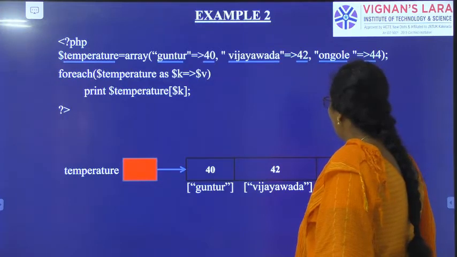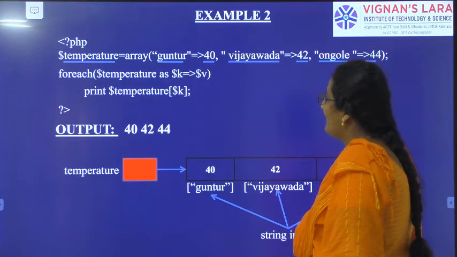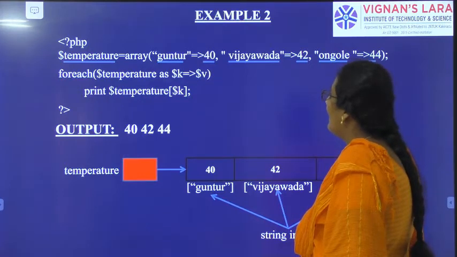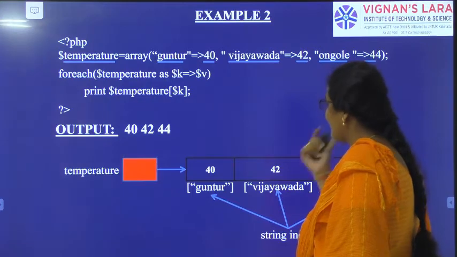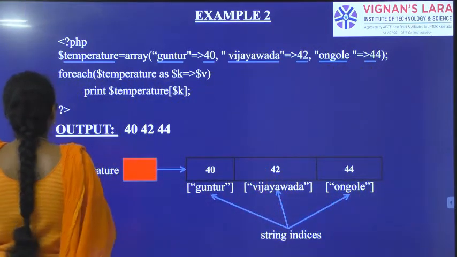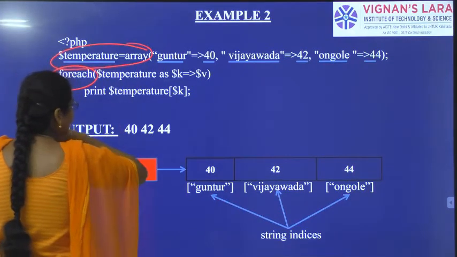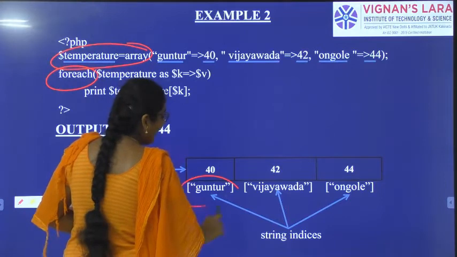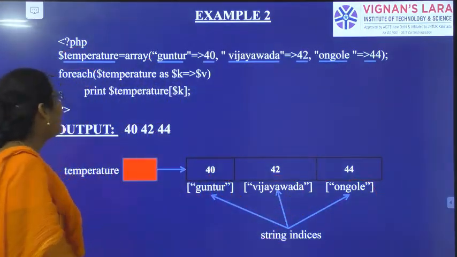Here also we have used the foreach loop. Using the foreach loop, I have created an array temperature, and in that array I have given the array indices names as strings. In this example also, I have used the foreach loop. I created the array temperature, but it is an associative array. All my array indices will be string indices.